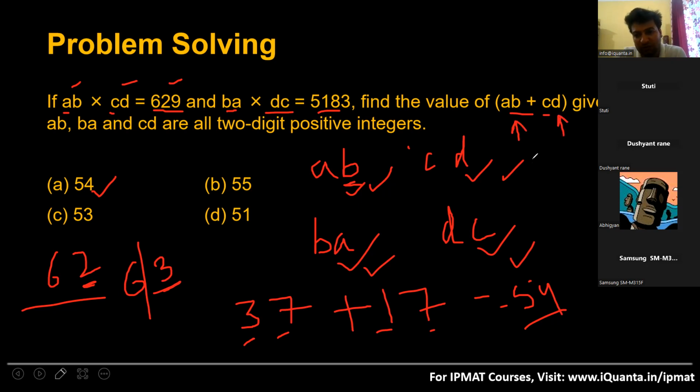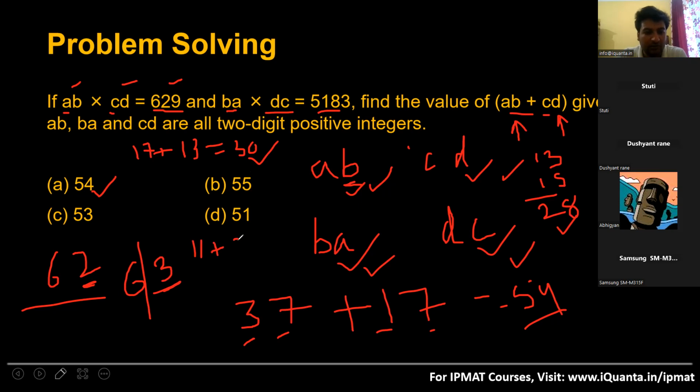If you add two odd numbers, say any two odd numbers, take 13 and 15. What do you get? You get 28. 28 is even. Similarly, if you take any other two odd numbers, say 17 and 13, what do I get? I get 30. 30 is an even number. Similarly, if I add two other odd numbers, 11 and 9, I get 20. 20 is even. What do I see here? When I add two odd numbers, I get an even number. This is the result I can say, right?